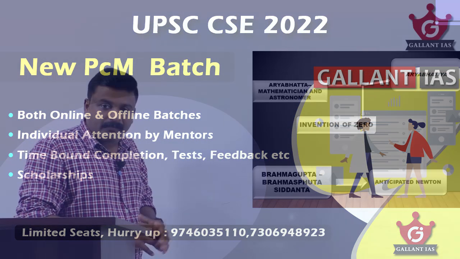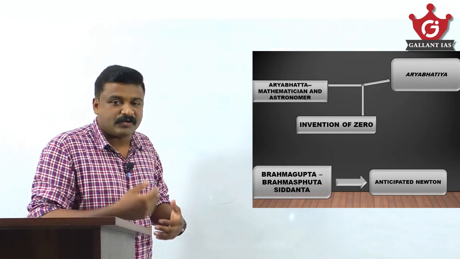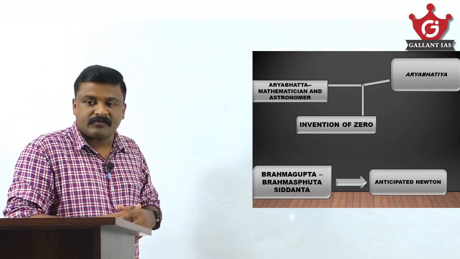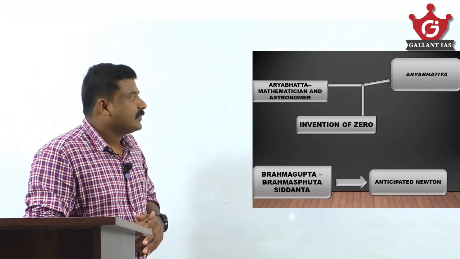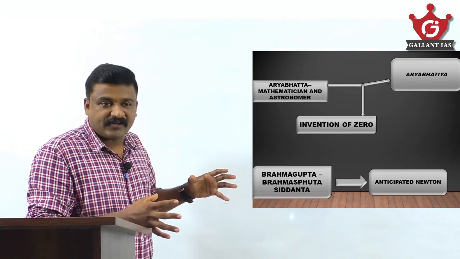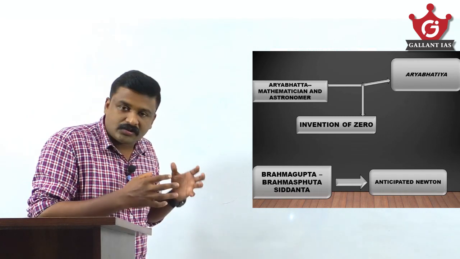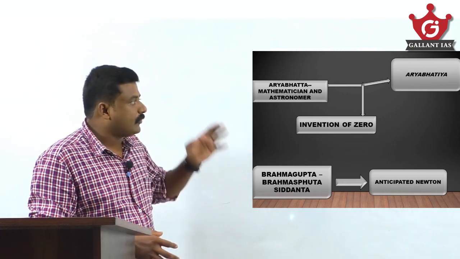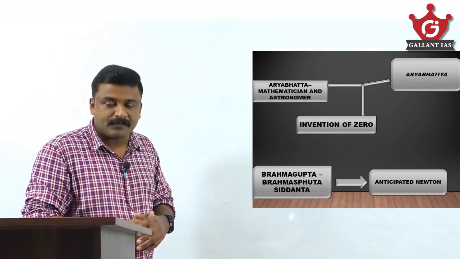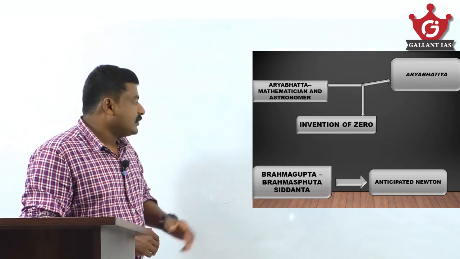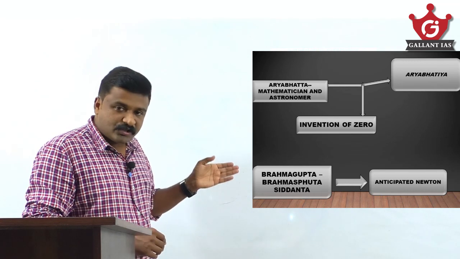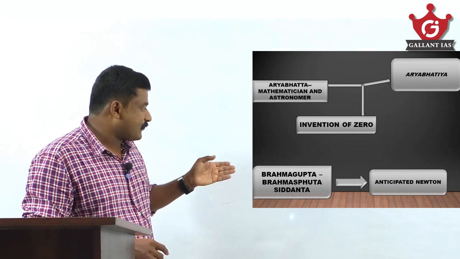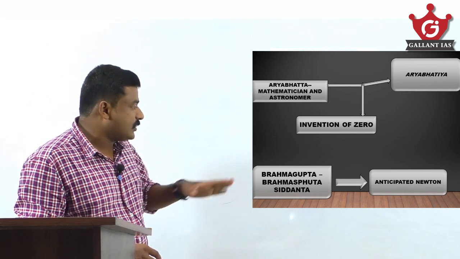You heard about Aryabhatta. In the Gupta age, there was a great mathematician cum astronomer, Aryabhatta, and his famous work is Aryabhattiyam, which scientifically declares the reason for the occurrence of solar and lunar eclipses. Then Brahmagupta is another great mathematician and astronomer, and his famous work is Brahma Supta Siddhanta.